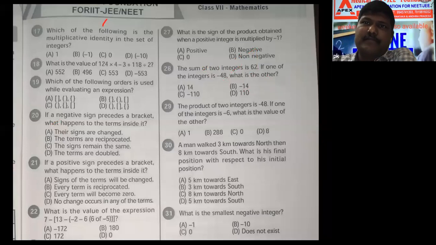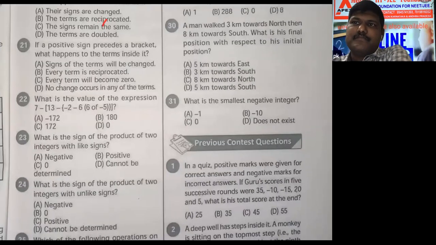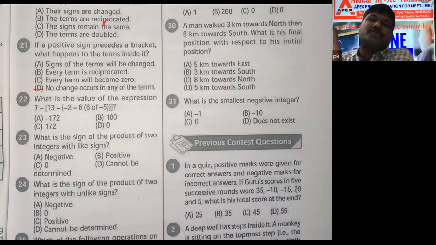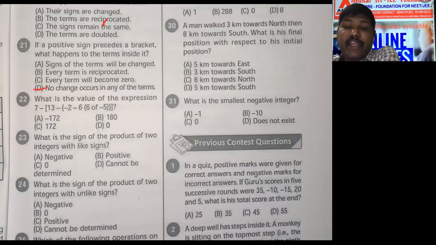Next one, 21. If a positive sign precedes a bracket, what happens to the terms inside it? The sign of the term will be changed. No. Every term is reciprocal. No. Every term will become 0. No. No change occurs in any of the terms. D option, correct. Read the options very carefully, my dear student. Then you can understand very clearly.